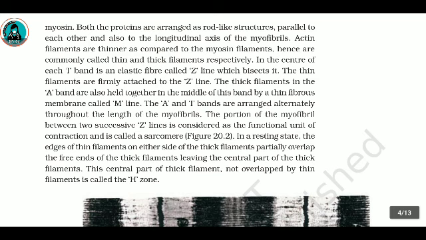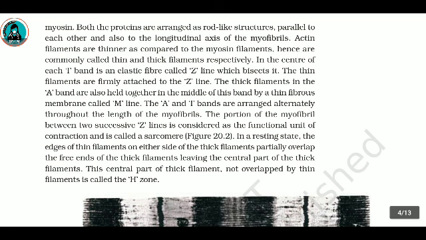respectively. In the center of each I band is the elastic fiber called Z line, which bisects it. The thin filaments are firmly attached to the Z line. The thick filaments in the A band are also held together in the middle of this band by a thin fibrous membrane called M-line. The A and I bands are arranged alternately throughout the length of the myofibrils.